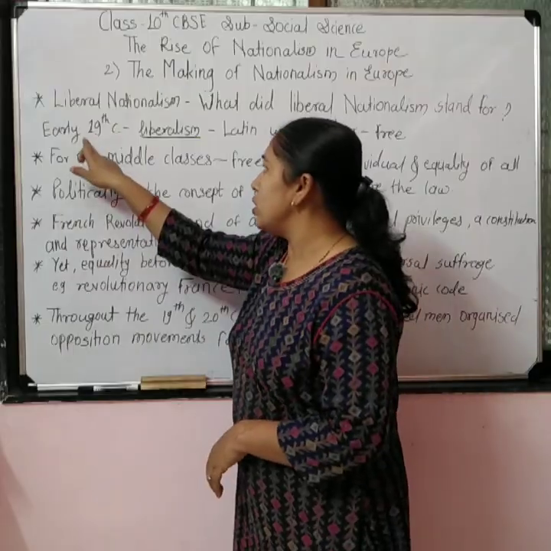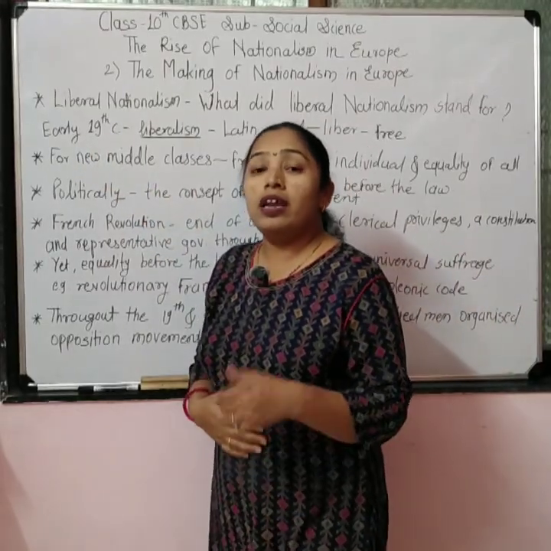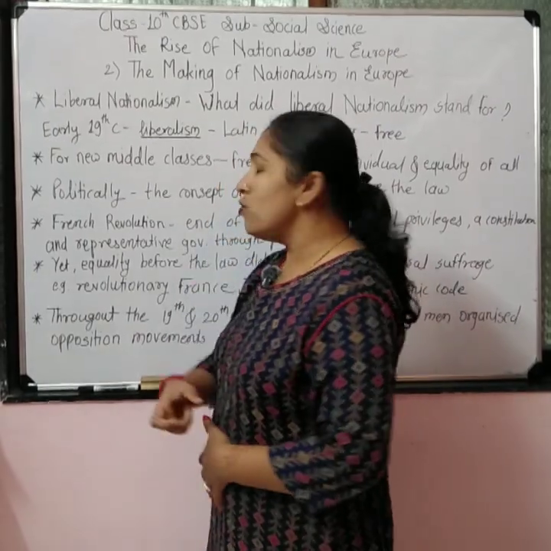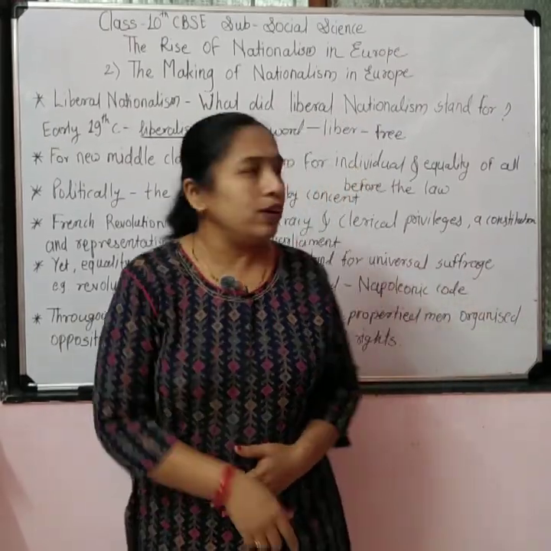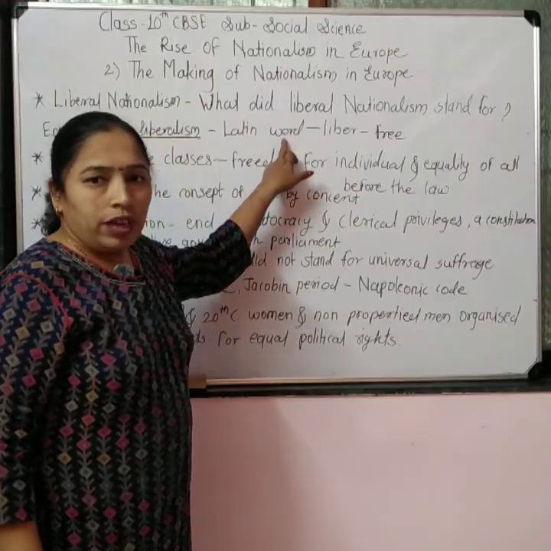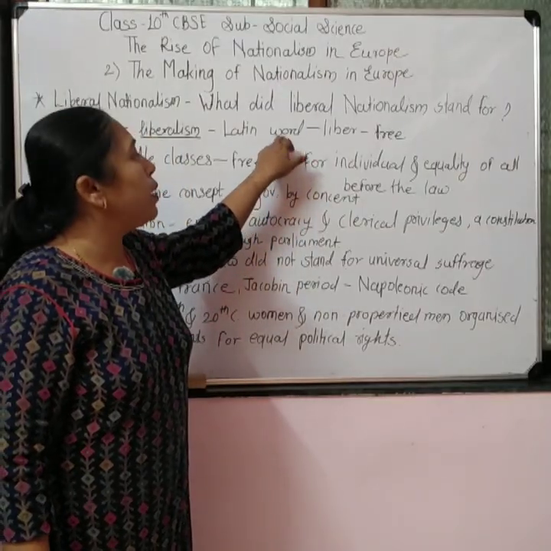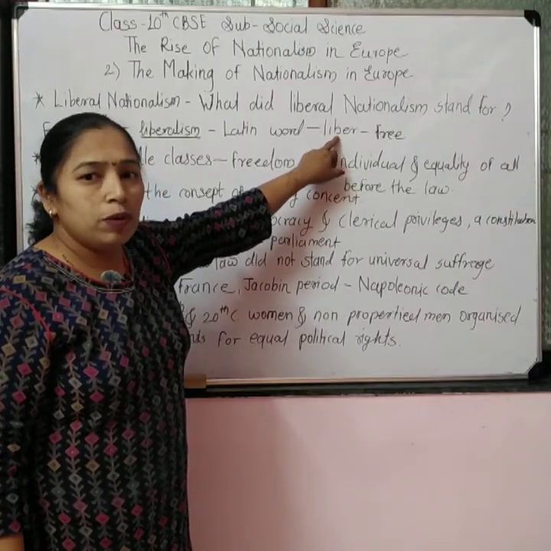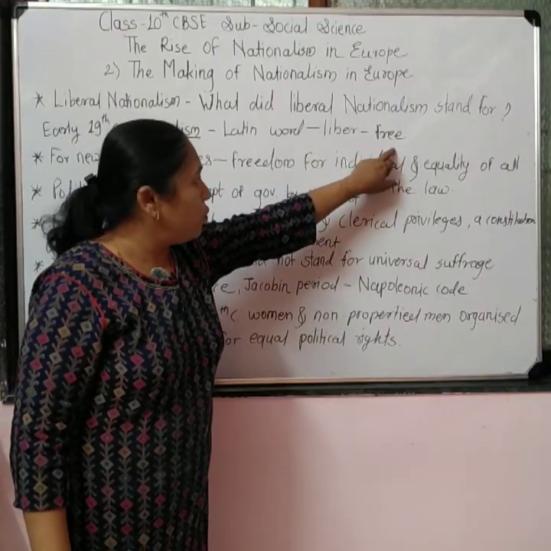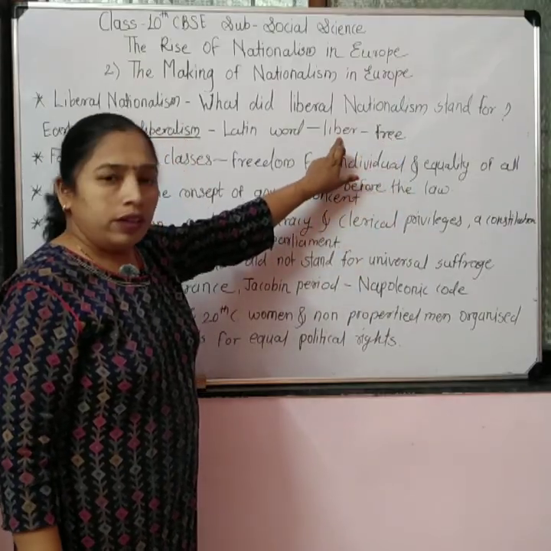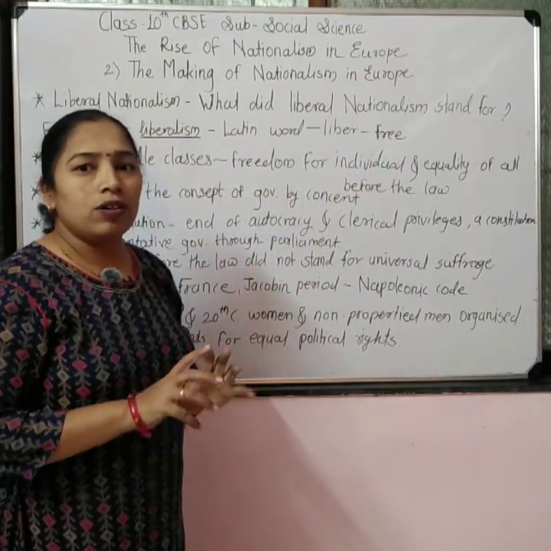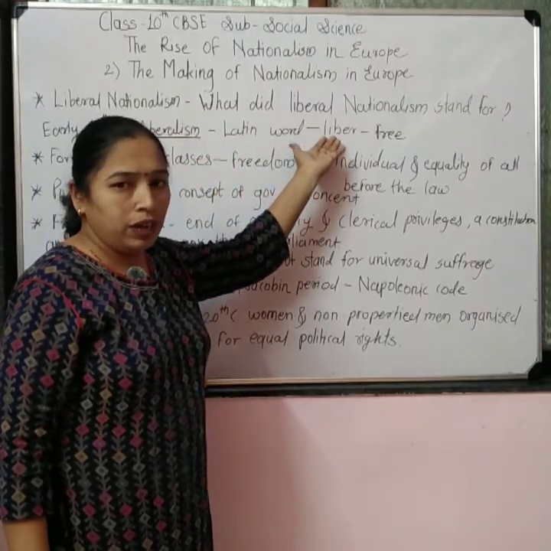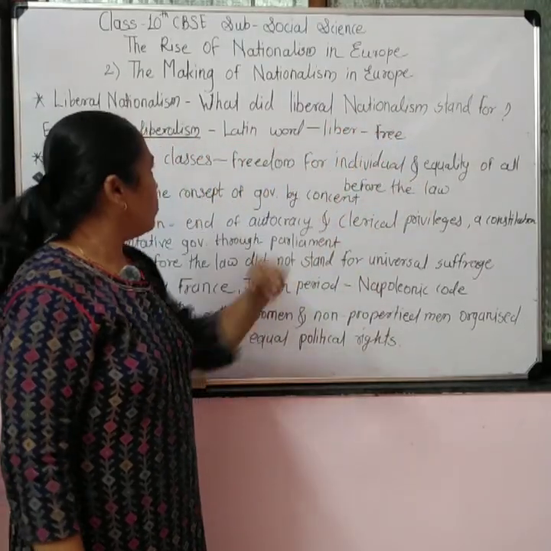So in the early 19th century, what was the meaning of liberalism? During that period, the word liberalism was taken from the Latin word liber. Liber means free. So free, freedom, liberty and liberalism are close to one another. So liberalism basically came from the Latin word liber, and liber means freedom, being free.